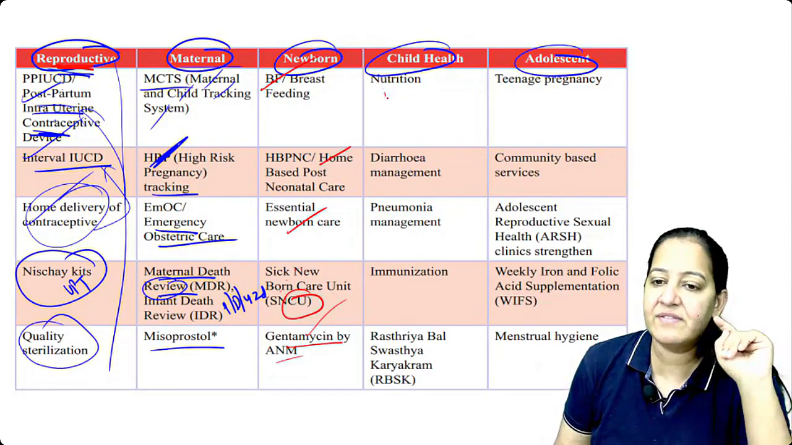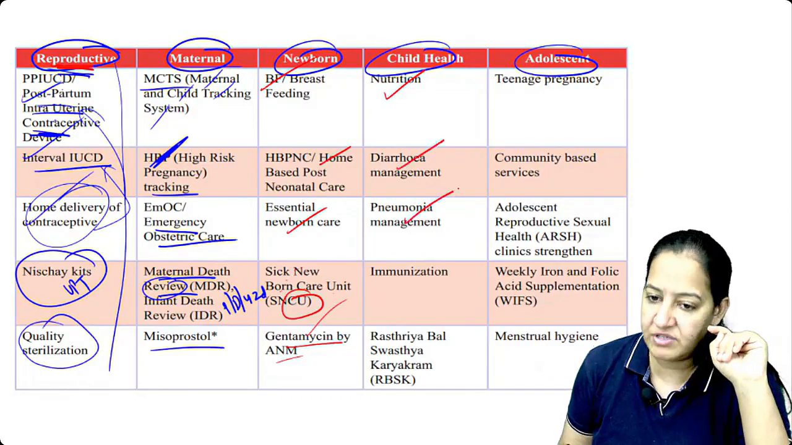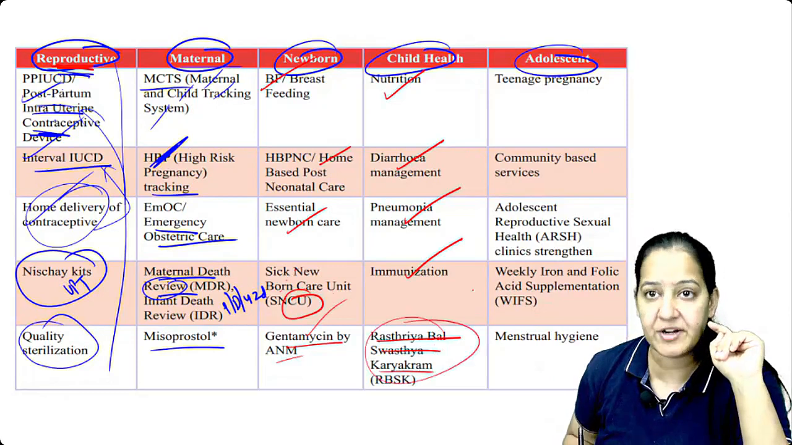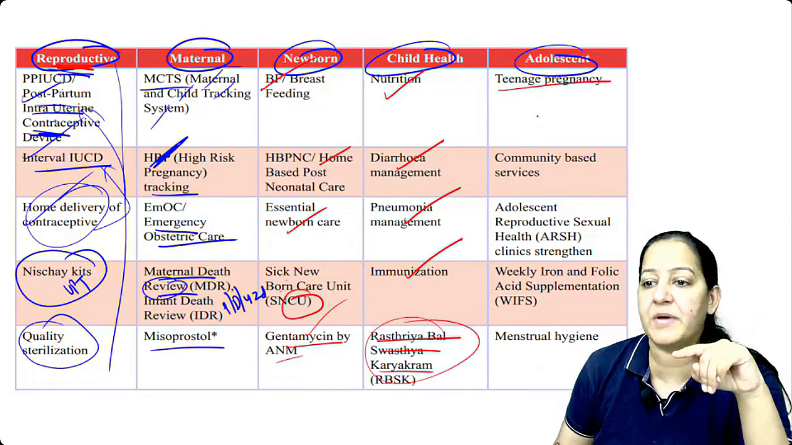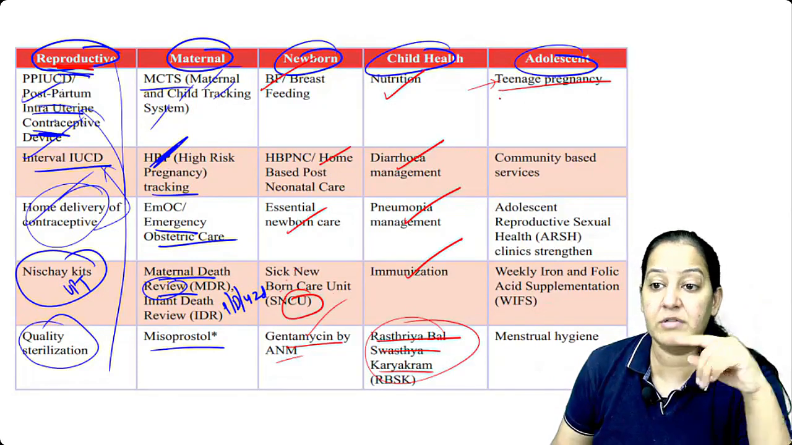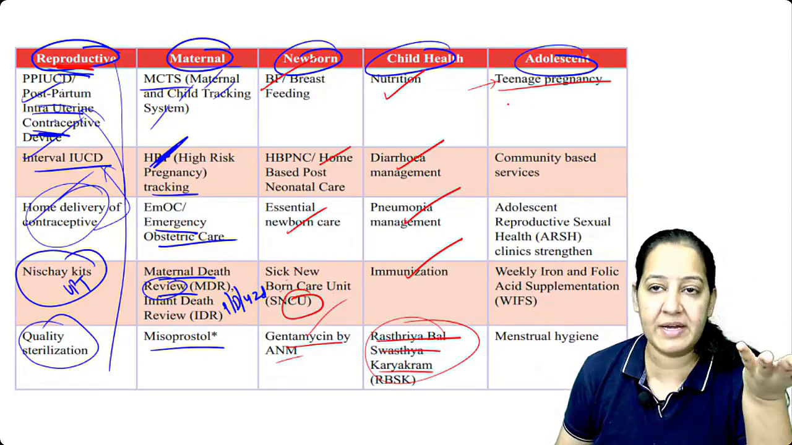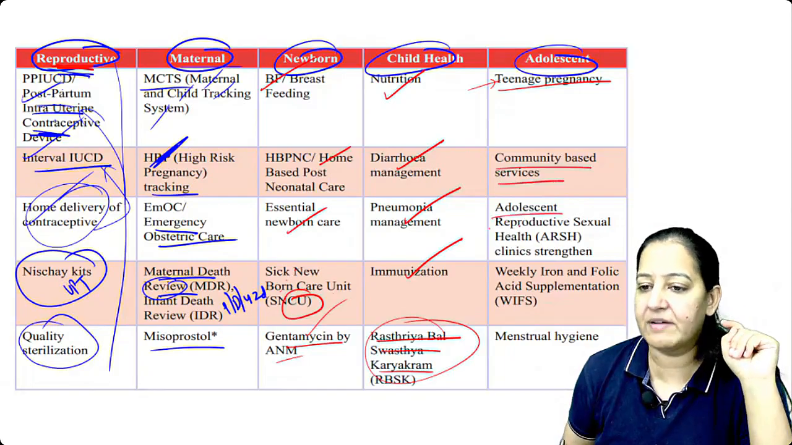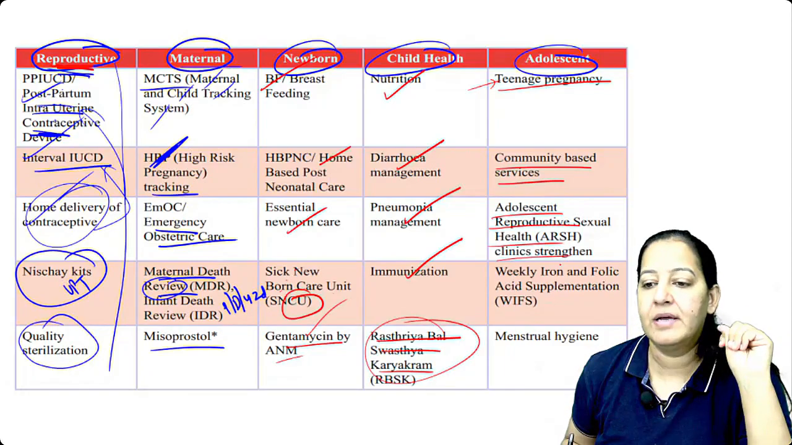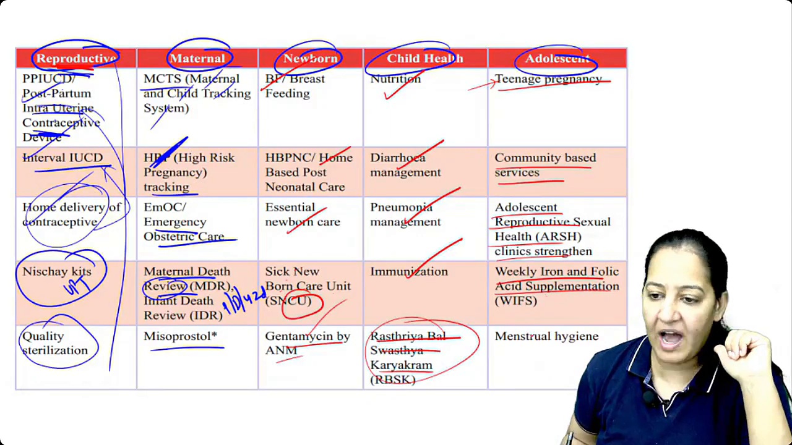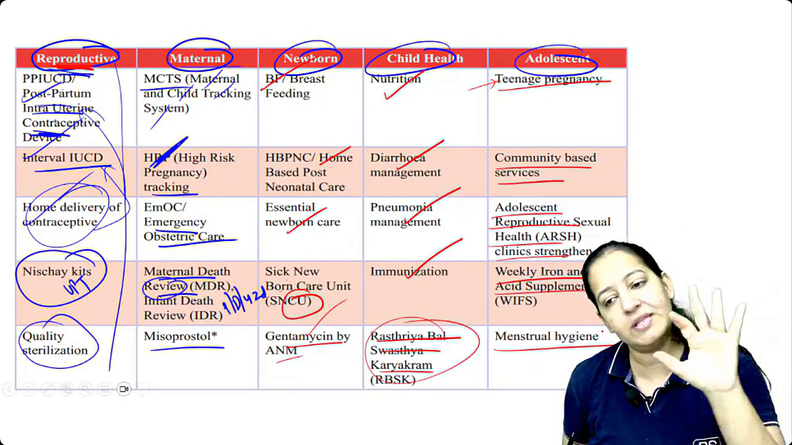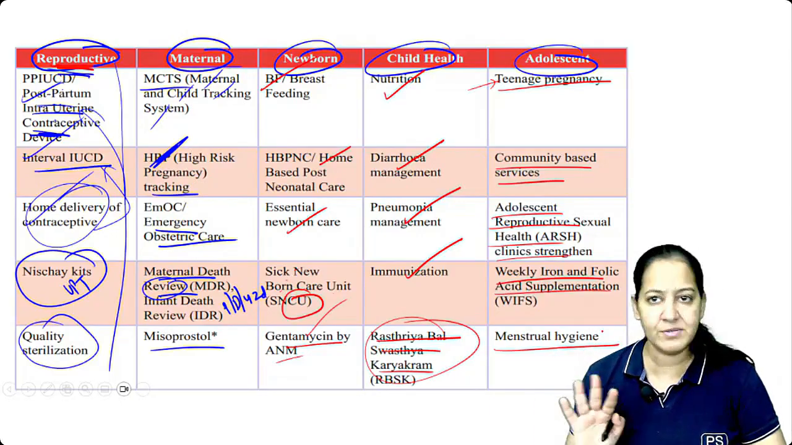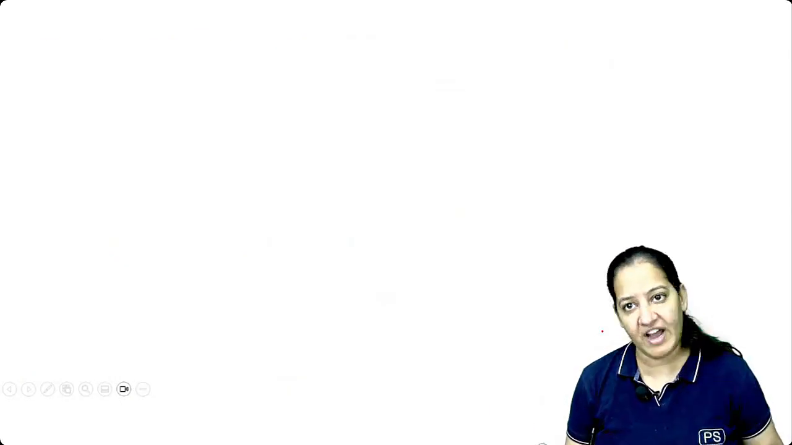The child services: we take care of nutrition, diarrhea management, pneumonia management, immunization, Rashtriya Bal Suraksha Karyakram. I will tell you what it is. And for adolescents, we give them sex education; teenage pregnancy should be avoided. And community-based services, adolescent reproductive sexual health clinics are there, weekly iron folic acid supplementation, menstrual hygiene. All this information is given to them. This is the 5 into 5 matrix. I do not want you to learn it, but if you have understood it, it's good. So you know the 5 groups and the 5 into 5 matrix.